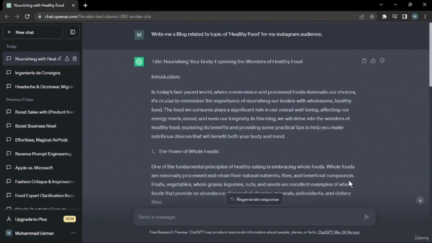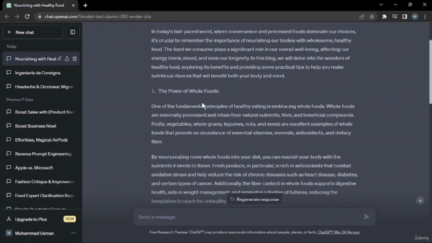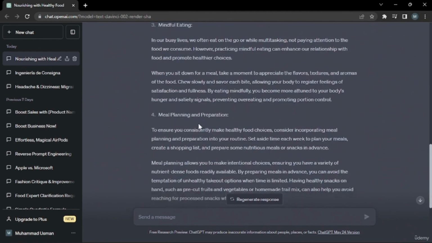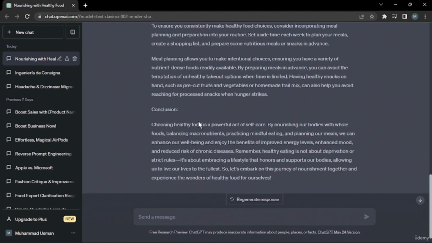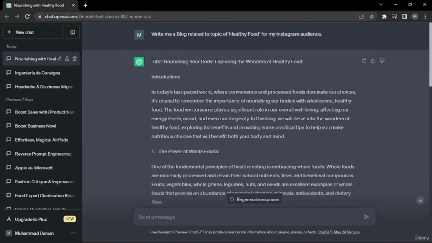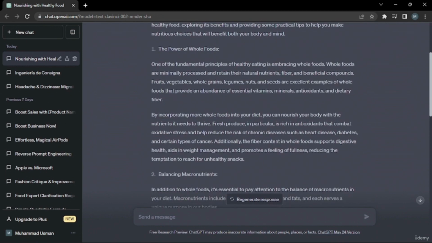As you can see, it created a very beautiful structured blog for me with an introduction and headings like the power of whole foods, balancing macronutrients, and mindful eating, and all the other important headings and topics that should be included in a blog about healthy food. This is actually a very useful technique. Without ChatGPT, I would have had no idea how to write or structure it unless I did a lot of research. But with the help of ChatGPT, it has done hours of work with just one click.